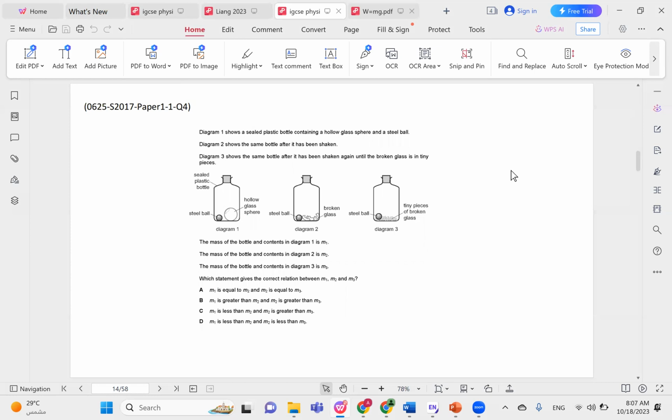Correct choice here is choice A, because we said that the shape of an object does not affect its mass. So the total mass inside diagram 1 is equal to the total mass inside diagram 2 equal to the total mass inside diagram 3. Regardless of whether it's a sphere or it has been broken into big pieces of glass or shattered into tiny pieces of glass, at the end of the day, the total mass is going to be the same.